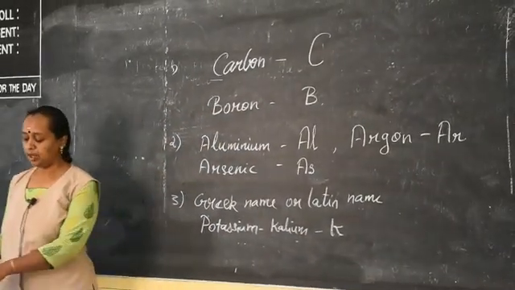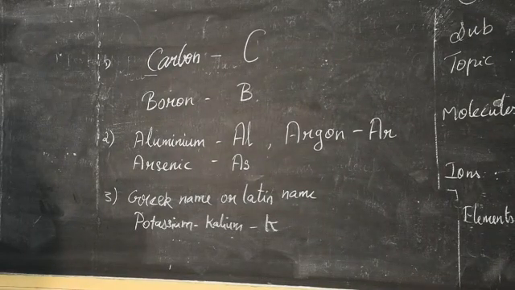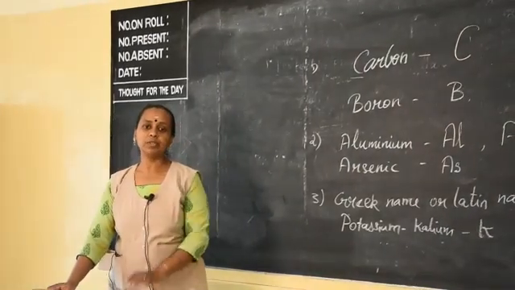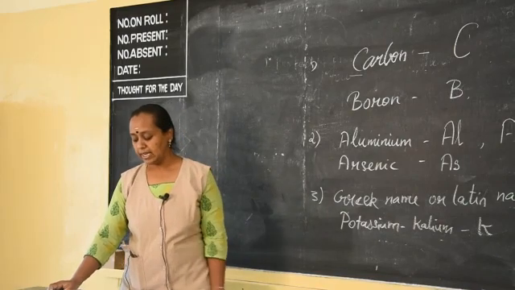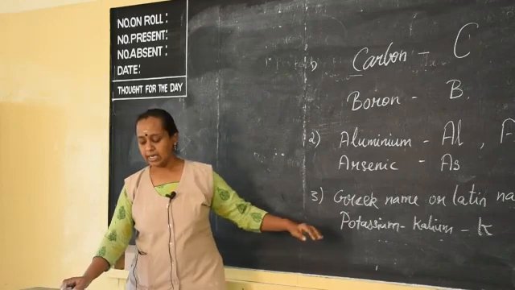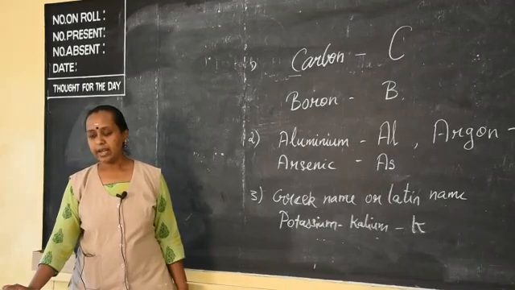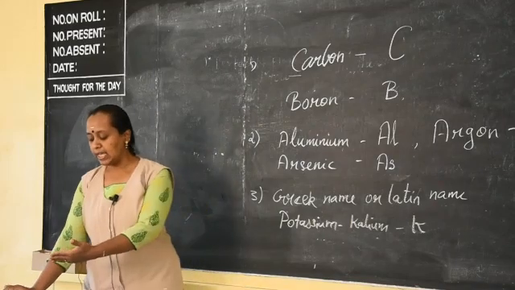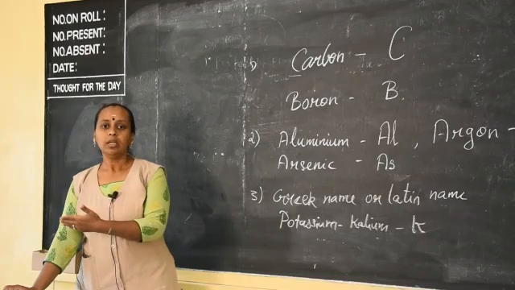I would like you to see your book now, page number 96. You can see the table given as Greek or Latin names of elements. The first one given is sodium, and the Latin name for sodium is natrium, so the first letters give Na. So we write sodium as Na. The next one, as I wrote here, is potassium. The Latin name is kalium, and it is denoted by the letter K. In the same way, iron is called ferrum, so it is written as Fe. So many elements are given with their Latin names. I would like everyone to go through the tabular column before learning this lesson.